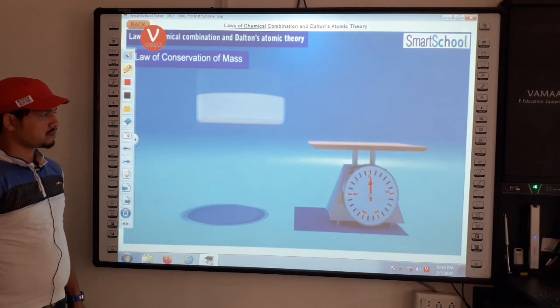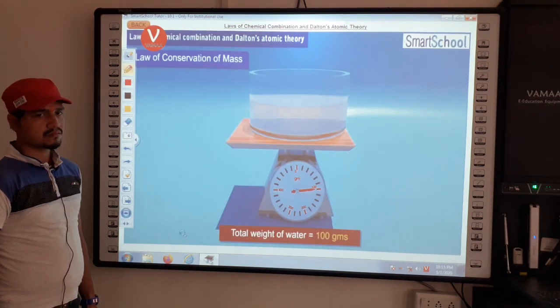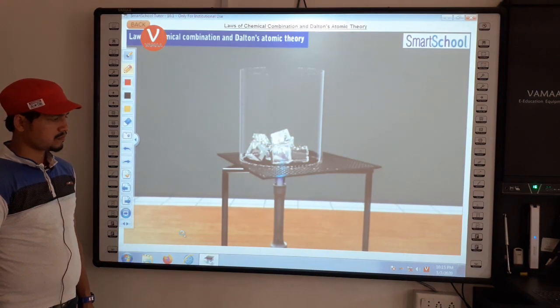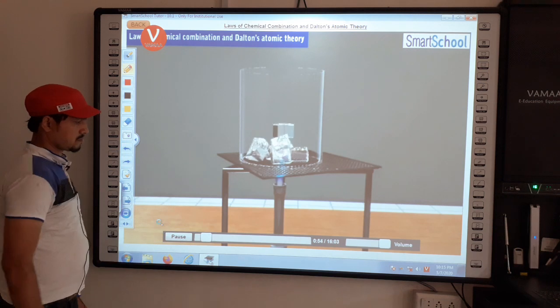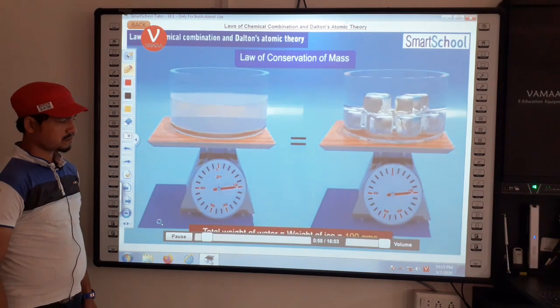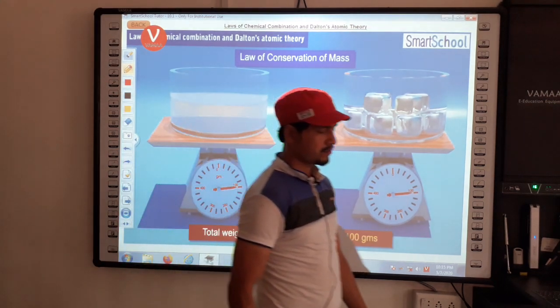If we weigh the water, we notice that the weight is the same as the weight of the ice. This proves that when matter undergoes a physical change, like in this case, the total mass of the reactants is equal to the total mass of the products.